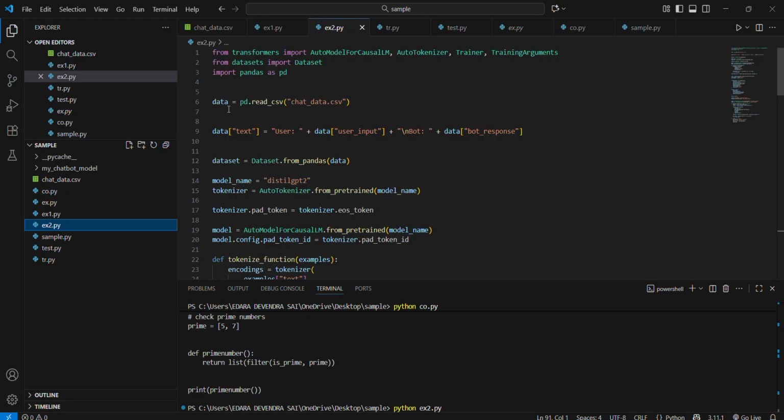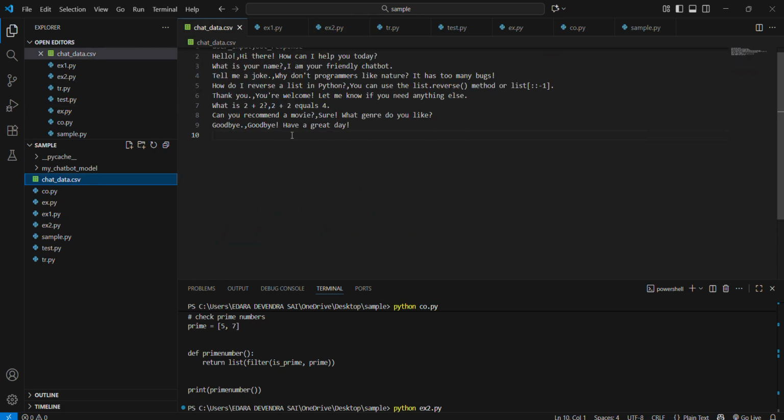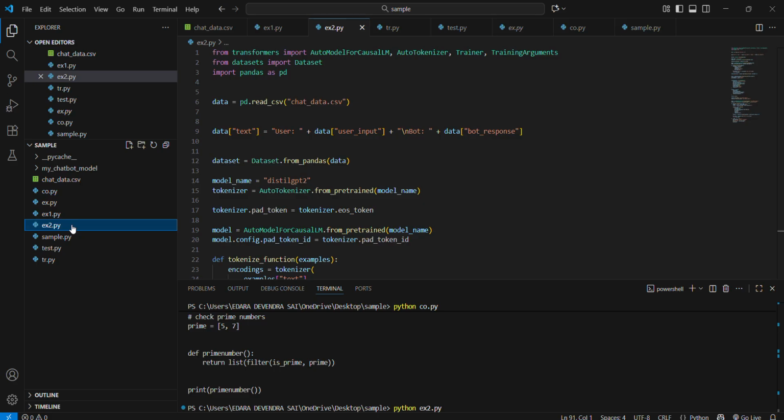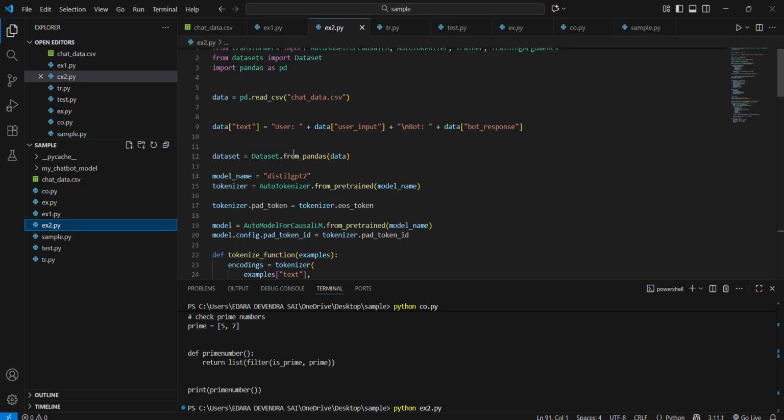First of all, if we want to load the dataset, we use pd.read_csv on the chatbot file, and give the content here: user input, response, like hello, hi, how are you, how can I help you today, and giving the prompts like that. After we load the dataset, we load the CSV file for chatbot training, with user input and bot response, and create the text prompts like user: data user input, bot: data bot response.